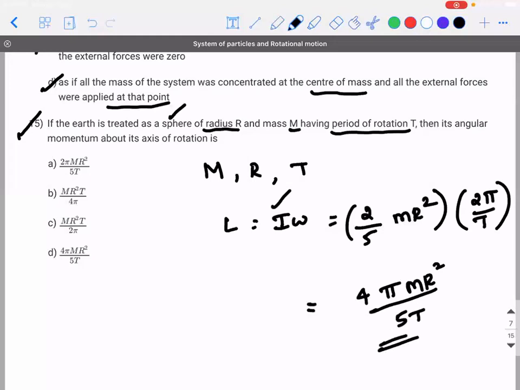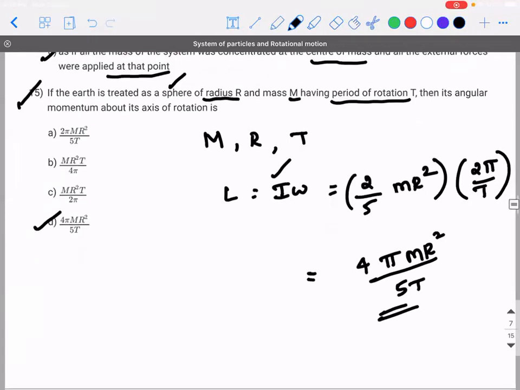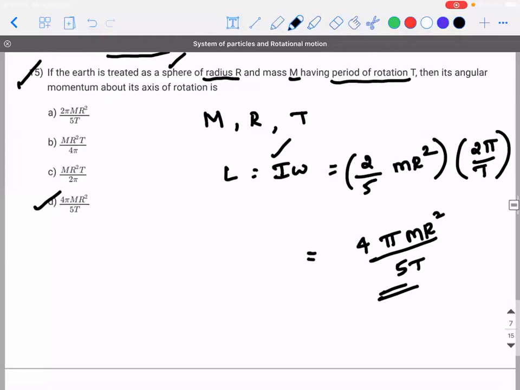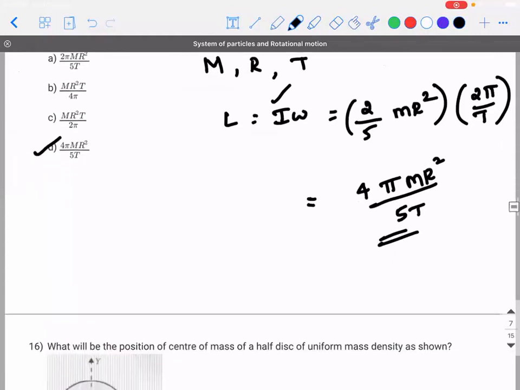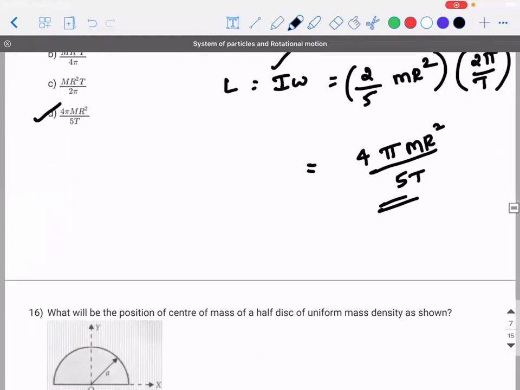Is there an option like this? 4 pi, which one? T should be in the denominator. D, no? Yeah. Right. It's a simple problem. I hope you guys are able to understand.